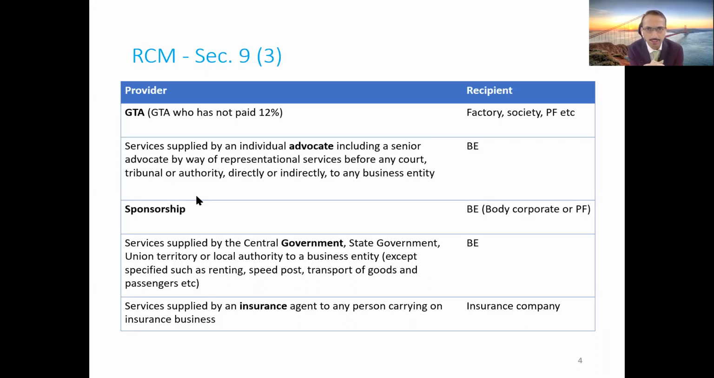The most famous, I think all of you know, is the GTA services, that is, Goods Transport Agency services. Further, in case you are availing any services from advocates, you are liable to pay GST under reverse charge mechanism. Similarly, in case you are taking any sponsorship services, you are liable to pay GST under reverse charge mechanism. Similarly, if you are availing any services from the government, even in such cases, you will be required to pay GST under reverse charge mechanism.